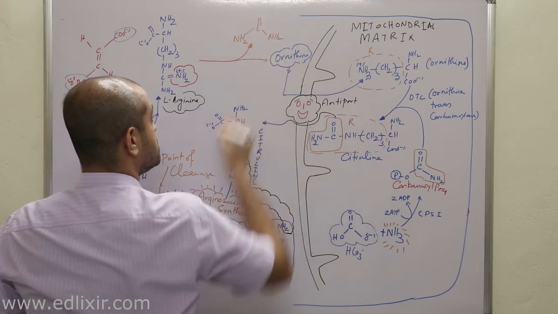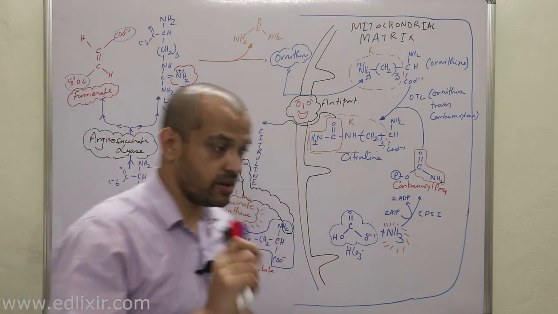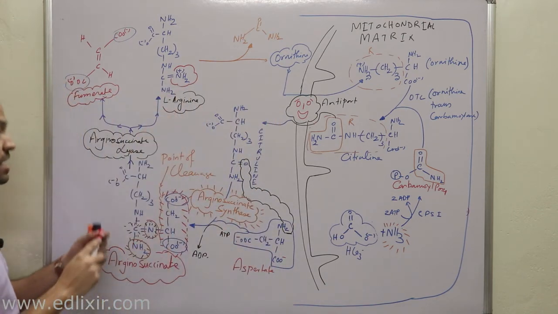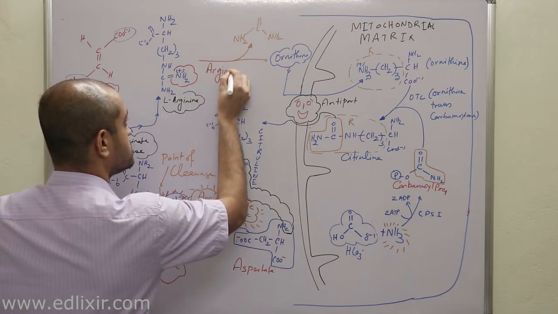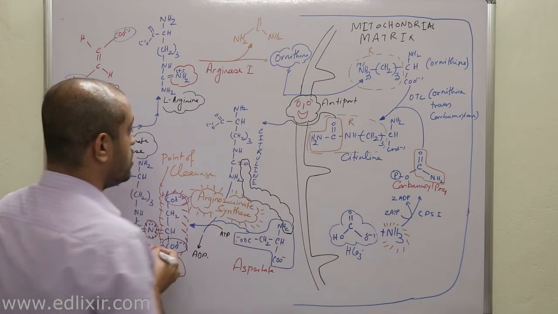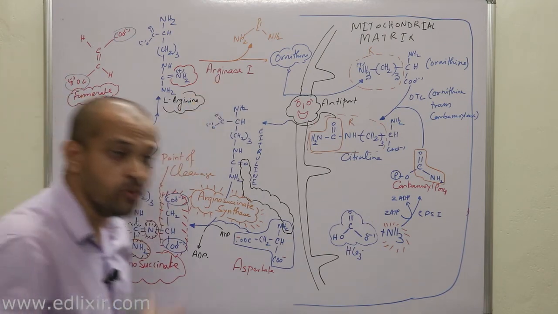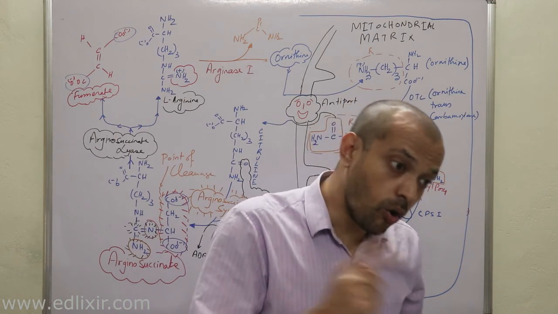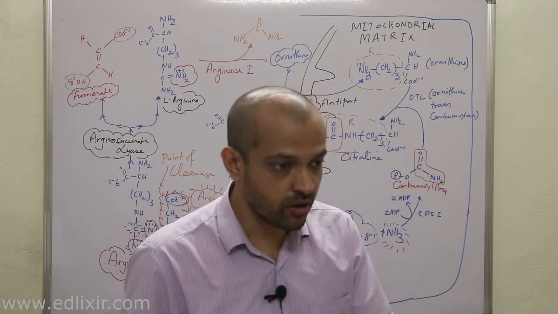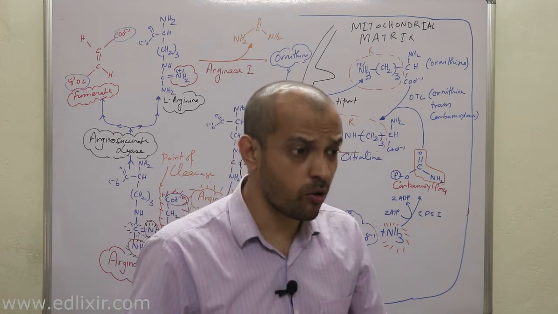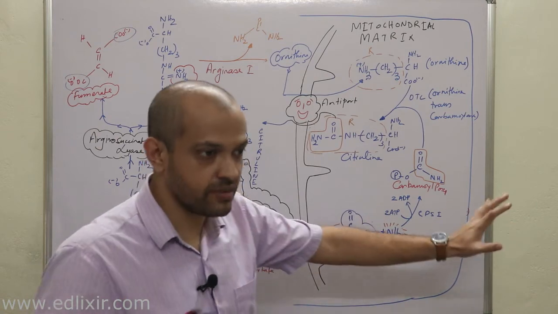Now, this step is very, very important, not because it is giving out urea, okay? Very important point you need to understand: the enzyme required here is arginase 1. Now, why am I telling this? This is a very important step, because this arginase 1 is a unique enzyme present only in the liver. It is the only enzyme which is present uniquely in liver only. It is never present anywhere else in the body.